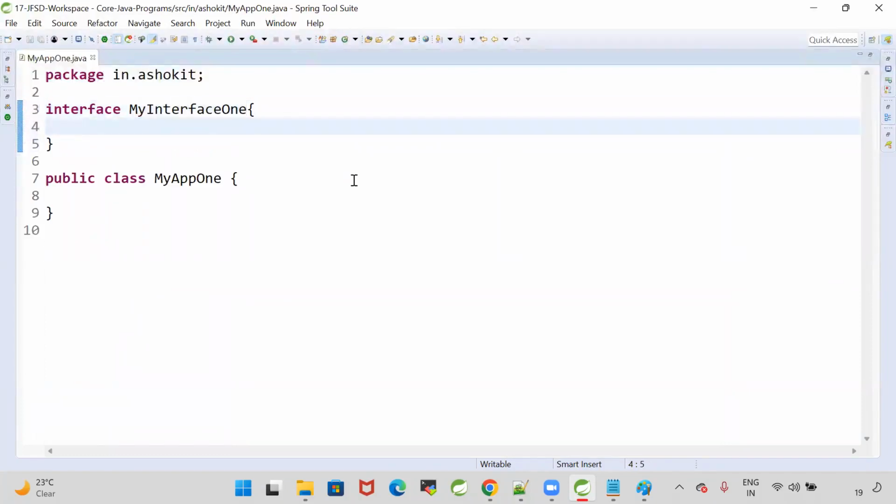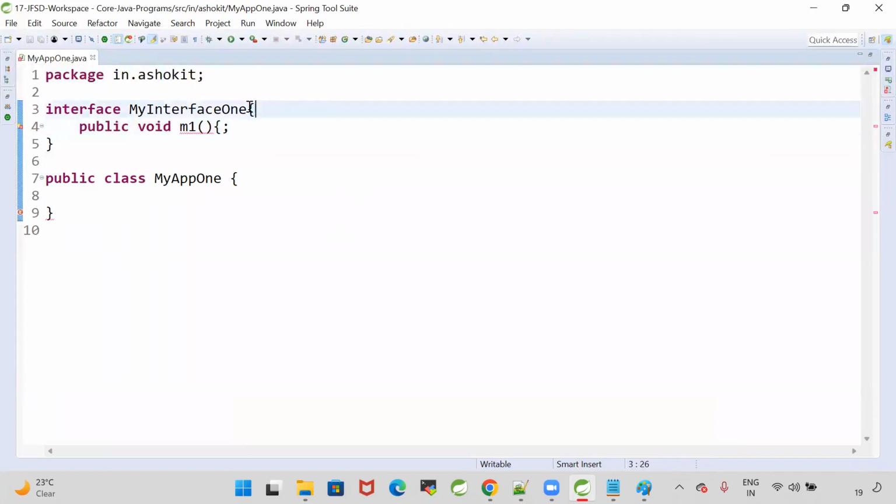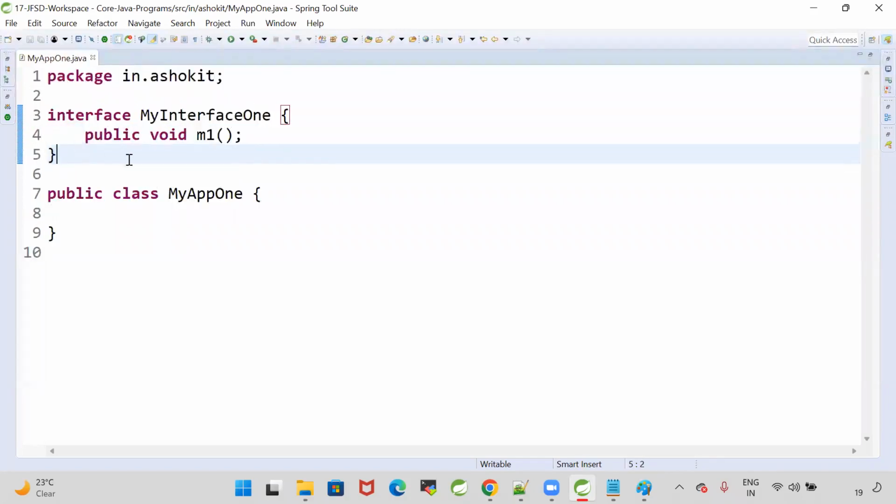This interface contains one method, public void m1. So this interface is having one abstract method. Abstract methods do not specify a body. I'm writing one interface, and my interface contains one abstract method.